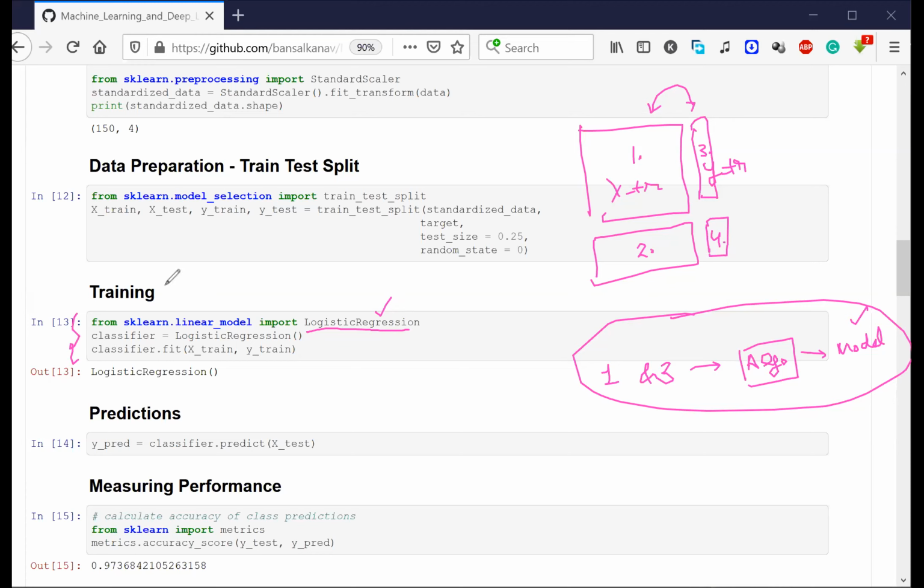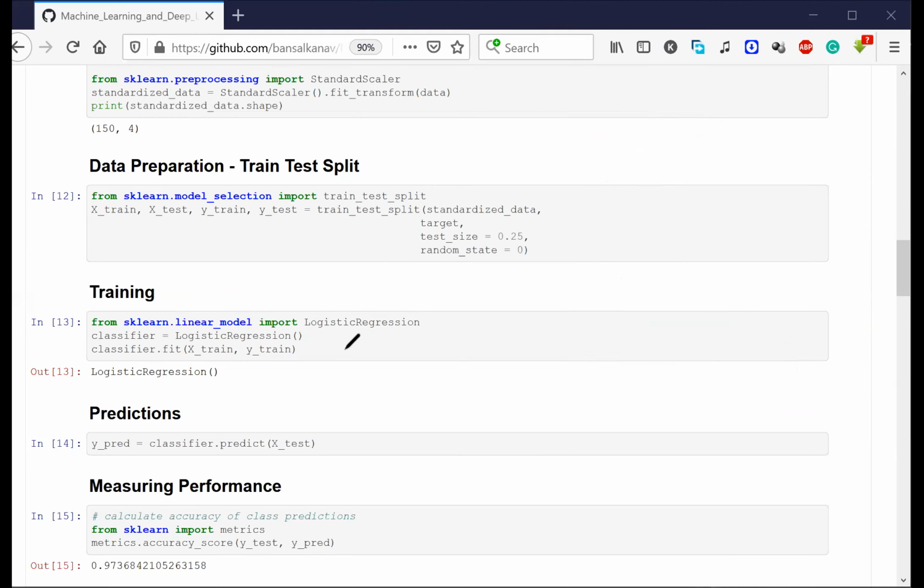This is the easiest part in machine learning. How many are able to understand this part? Yes, Shweta, we just need to import it. We don't need to write the functions on our own. All the algorithms are predefined in Python, inside sklearn.